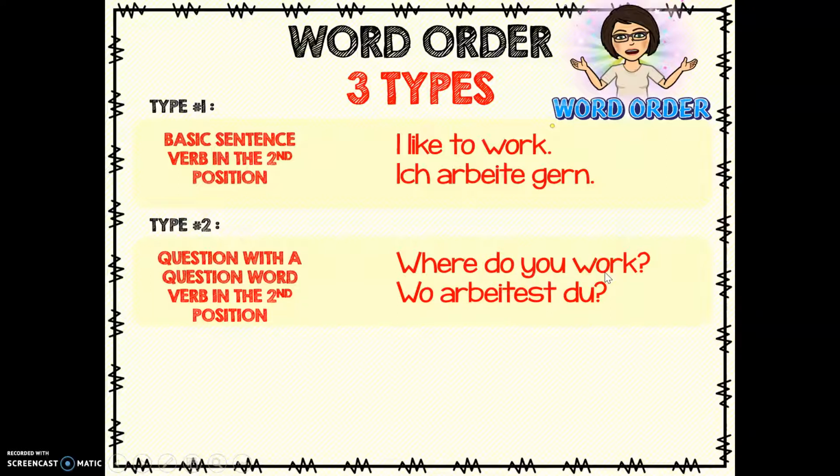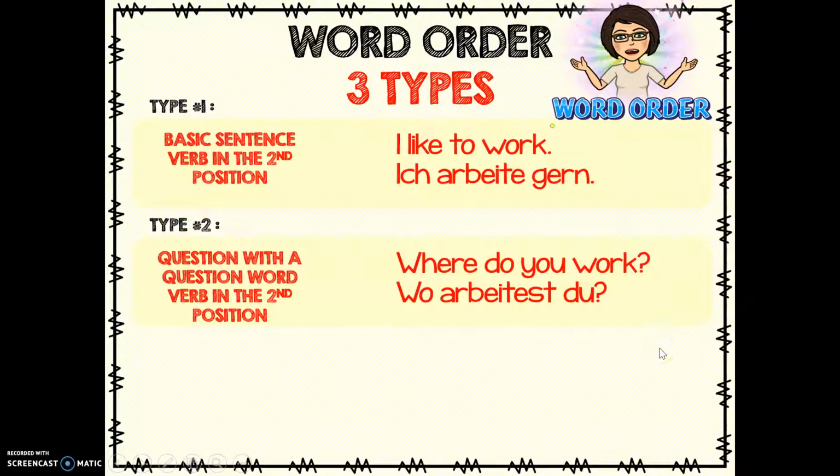In German, you're only allowed to have one verb. So between these two verbs, do and work, which one of those verbs carries the meaning of the question? It's work. That is your main verb. That's the verb that carries the meaning of the question. So again, it must be in the second position. So we start with our question word, wo. We put our verb second, and we make sure our verb is conjugated to agree with our subject. The st goes with the do. Wo arbeitest du? Verb second.